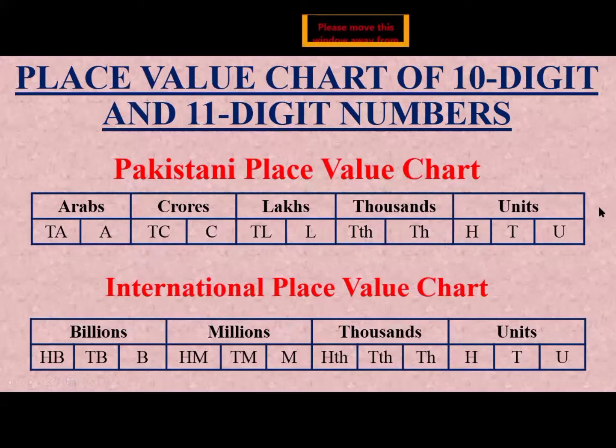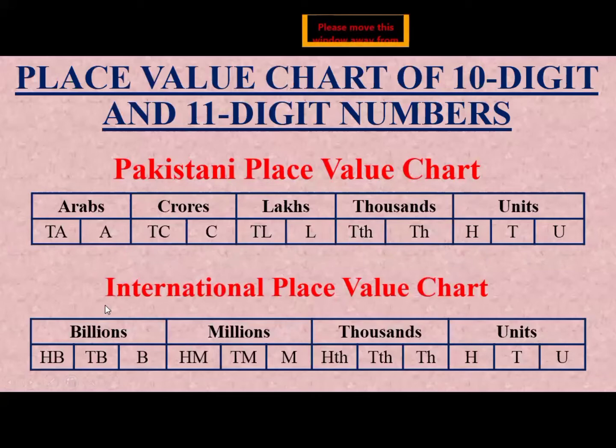So you can see here, only the first group in the Pakistani place value chart consists of 3 digits, and the other groups consist of 2 digits. So these are the place values of the Pakistani place value chart.